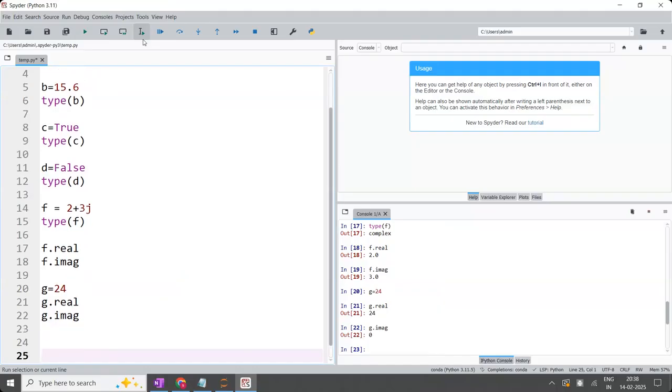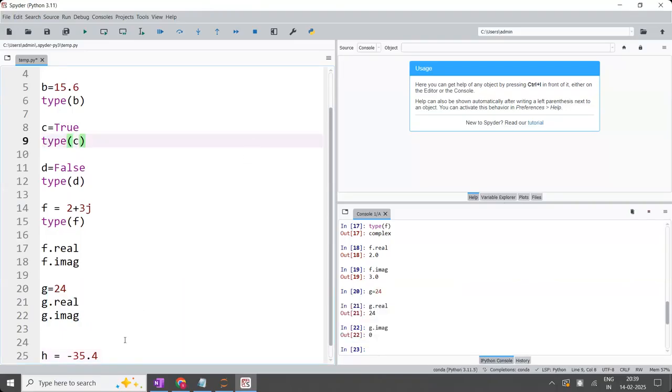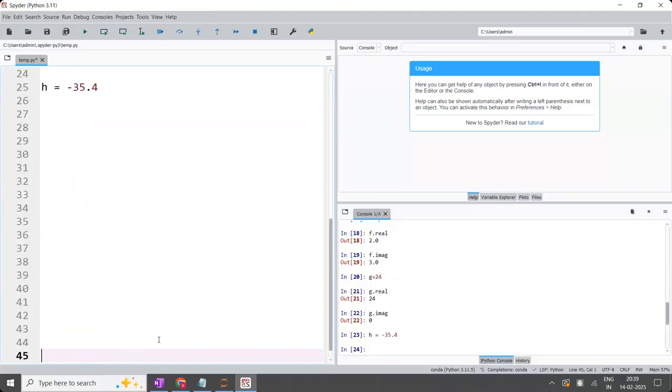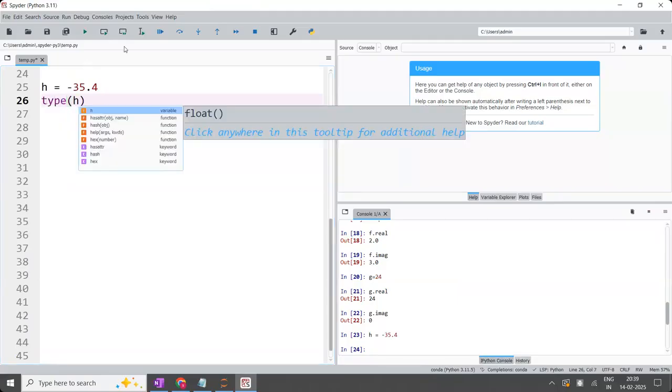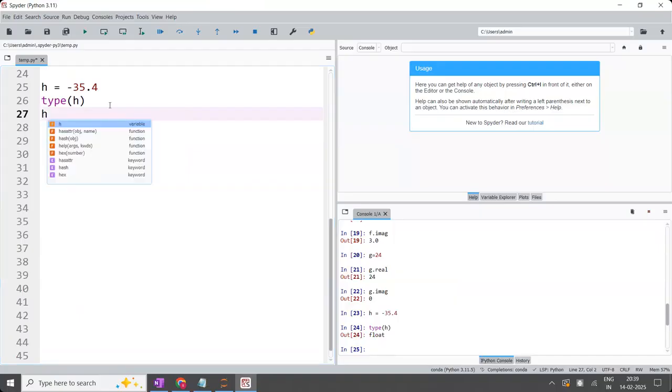Now, for example, you are going to take H is equal to minus 35.4. Okay. Now, what is the type of H, guys? It is a float data type. If you ask the type of H, you are going to get float. Now, H dot real.